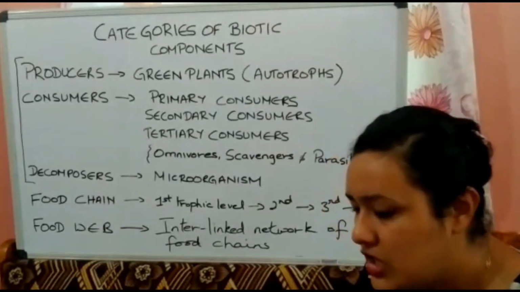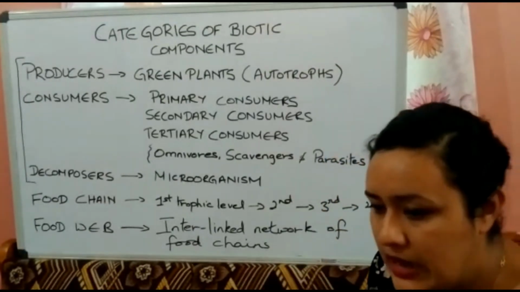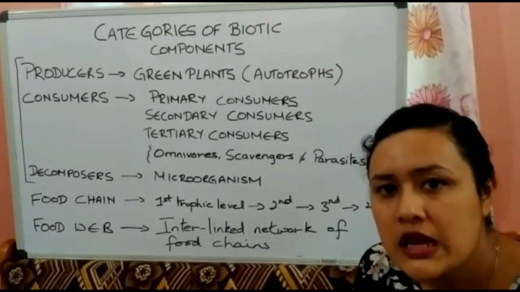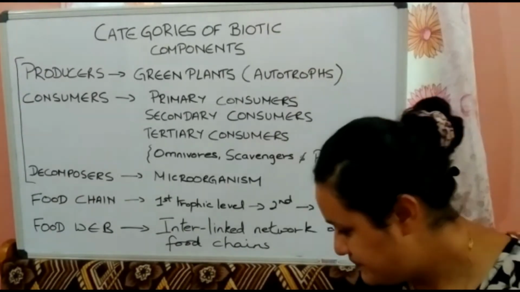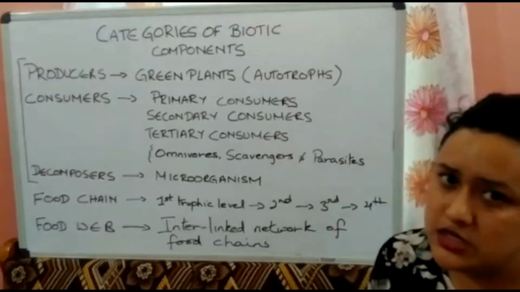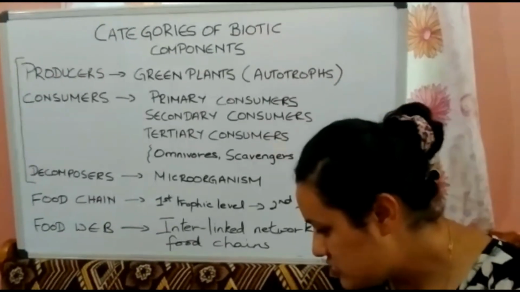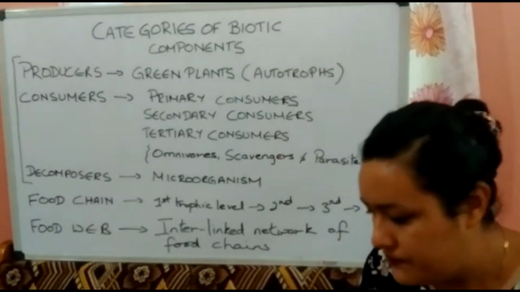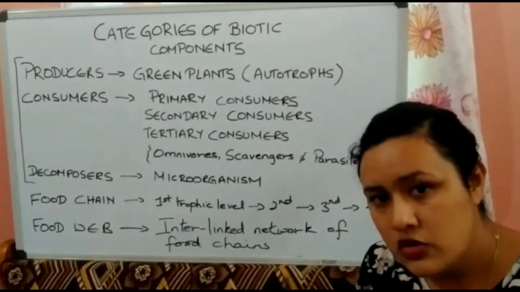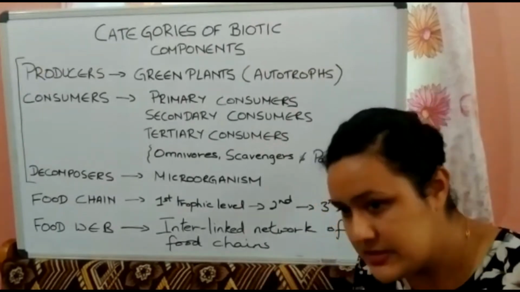Any food chain cannot function in isolation. They are always interconnected. Suppose you see grass. Grass is eaten by beetles also, by rats also, by rabbits also, and by birds also. Then take an example, rat.